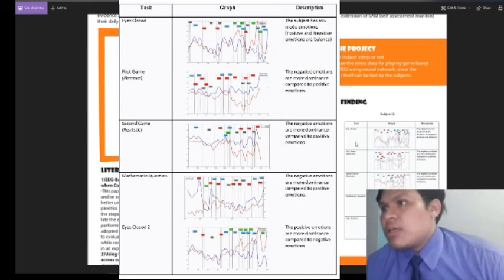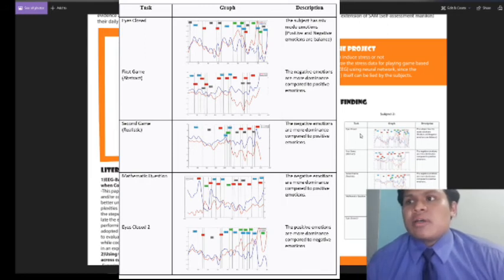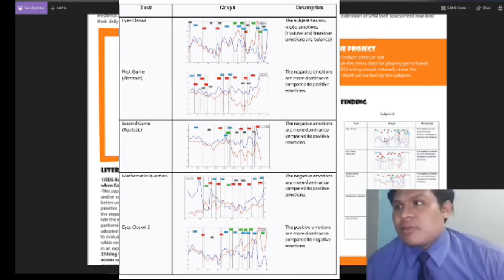So we go and see the first task, eyes closed. For the eyes closed part, we can see from the graph that the subject has mixed mood emotion. Positive and negative emotion are balanced, which means the subject feels nervous and relaxed at the same time.